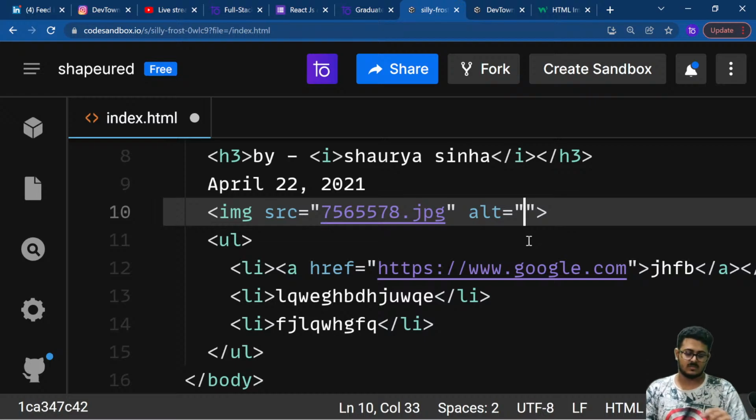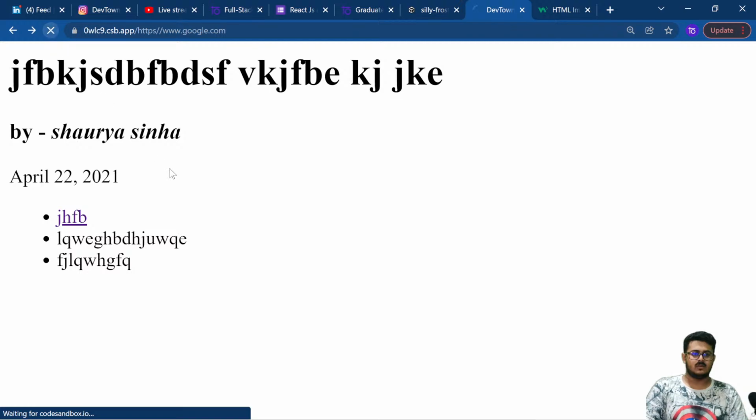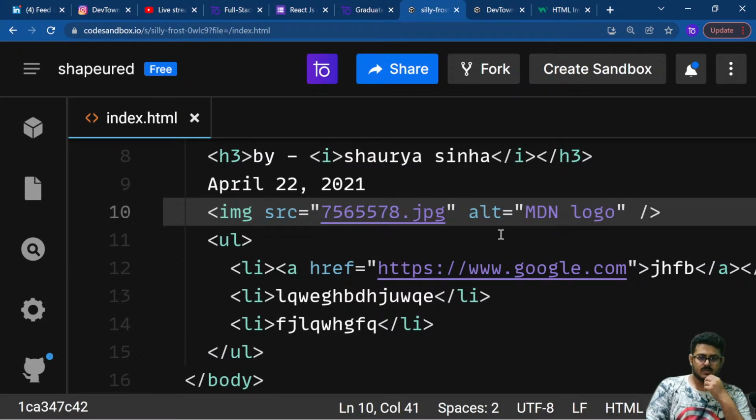Right over here, we have the MDN logo. We're going to save it from here, go back to the website, and reload the page, and the image is not loading. So there is some issue with the image.